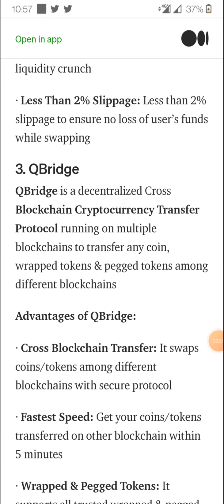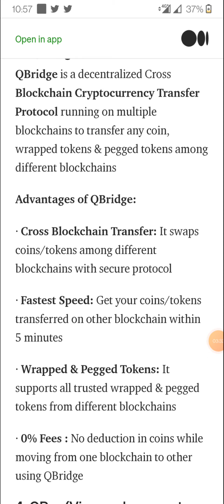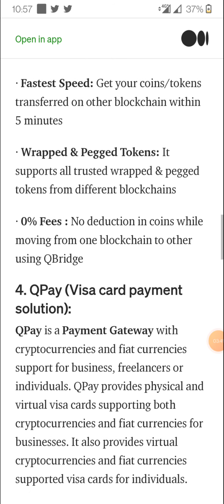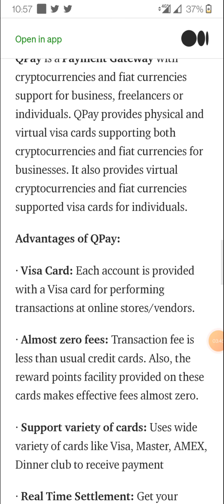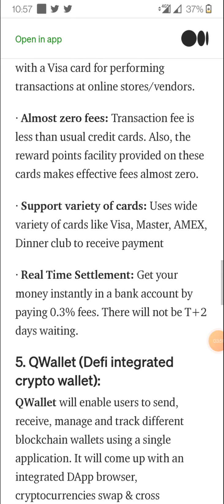Then QBridge is also similar: decentralized cross blockchain cryptocurrency transfer. Advantages: cross blockchain transfer, fastest speed, which everyone wants, and multiple saved data, wrapped and pegged coins and 0% fees. Then QPay: they will have a Visa card payment solution program. So Visa card with almost zero fees, support for a variety of cards and real-time settlement.